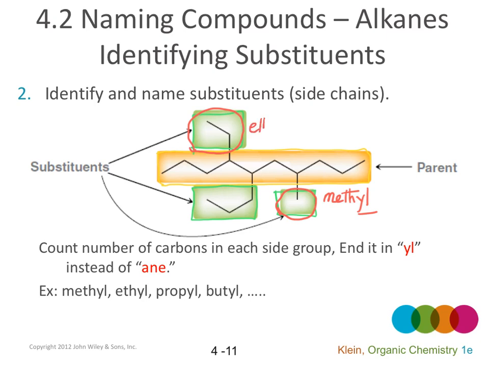Starts with E and ends with YL. So this is an ethyl group. The third side chain has 3 carbons. Starts with prop and ends with YL, propyl. So this compound has 3 side chains: a methyl group, an ethyl group, and a propyl group.